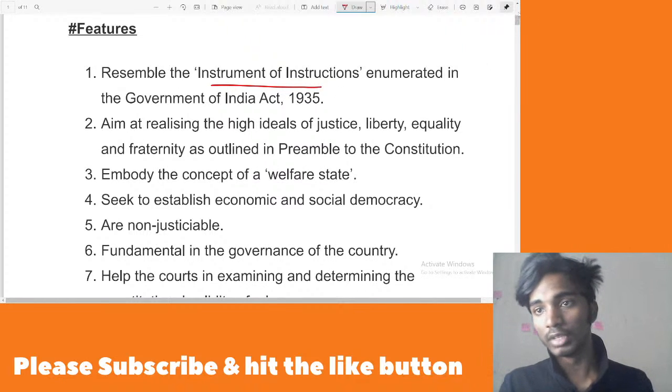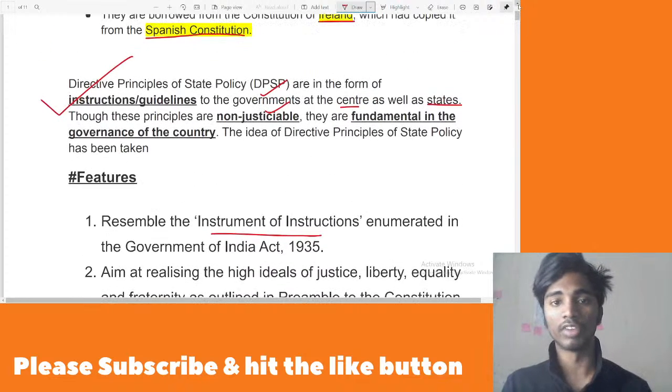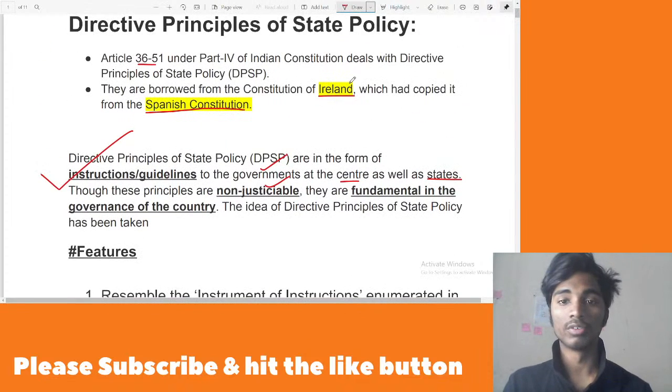Yeah, in the Irish Constitution, Article 45. So Vaishnavi, we have taken that Article 45 resembles the DPSPs which are there over here.